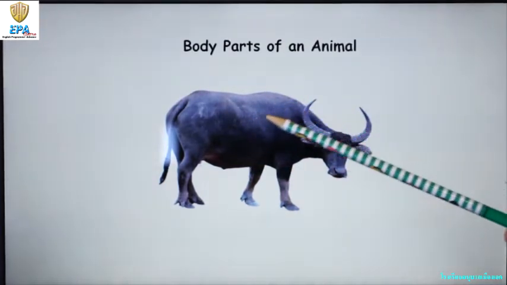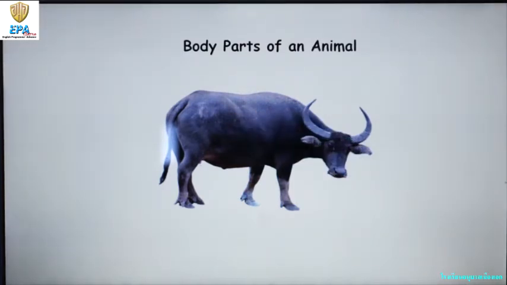Okay, so this one is a carabao. So what are the body parts of a carabao? A carabao has horns. So we call this one horns. What other animals have horns? An example of other animals that have horns just like this one are deer and cow. They also have horns like the carabao.